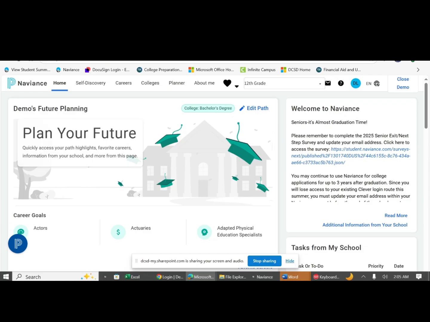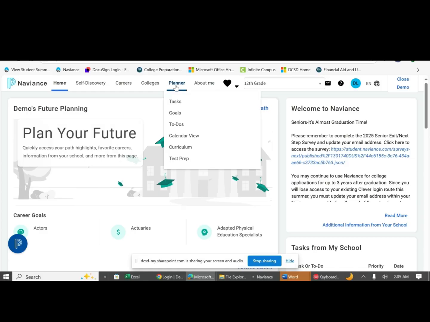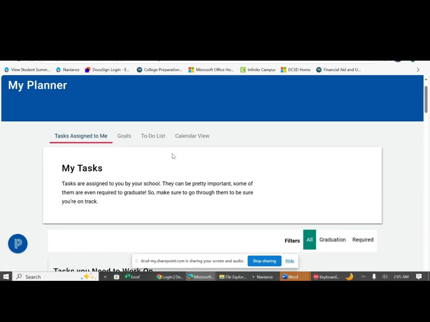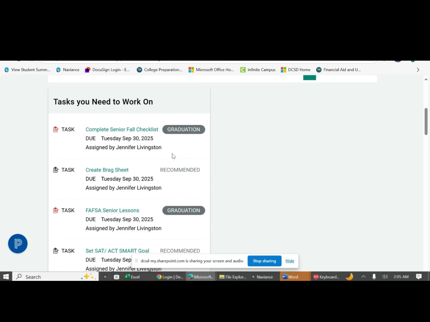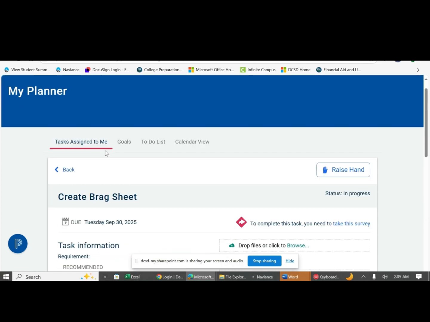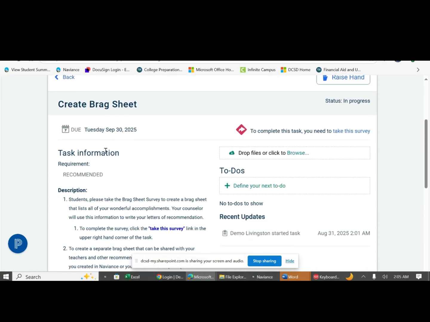Today we are looking at completing the task, create a brag sheet. We'll navigate right back to our planner window, hit tasks, and then we will be in our task list. We will scroll down until we see the task, create brag sheet. We'll go ahead and click that link to be in that task space.